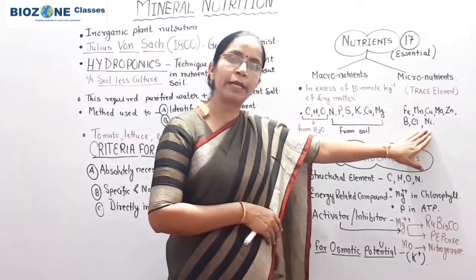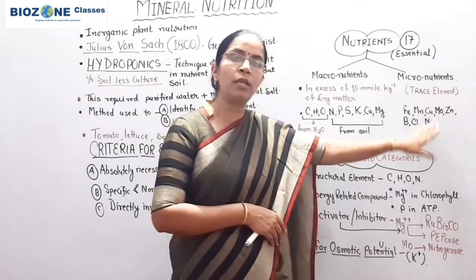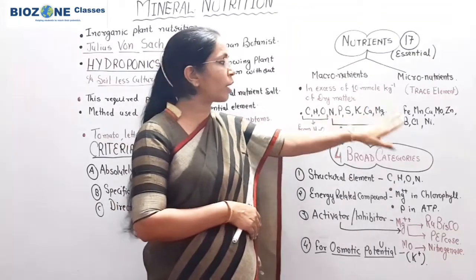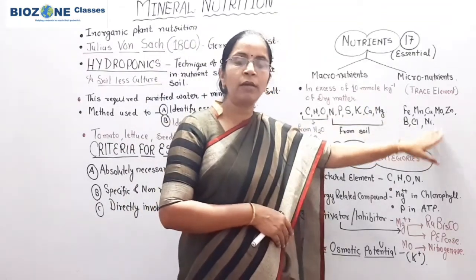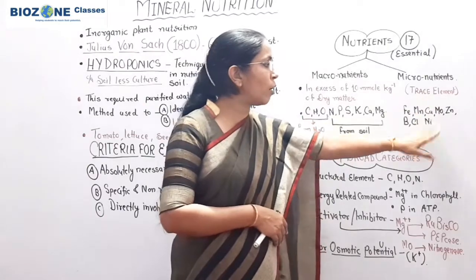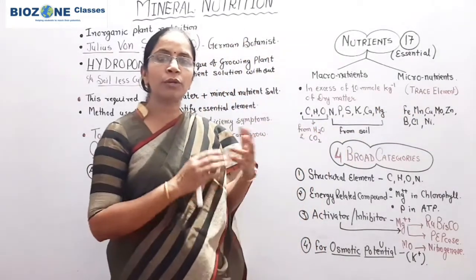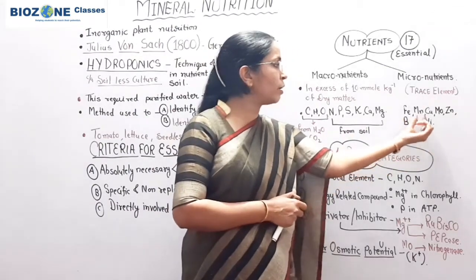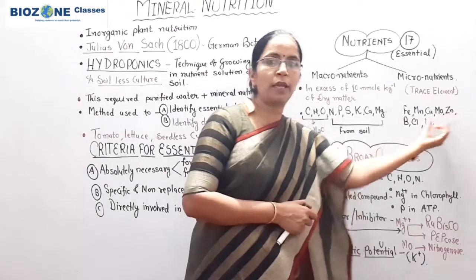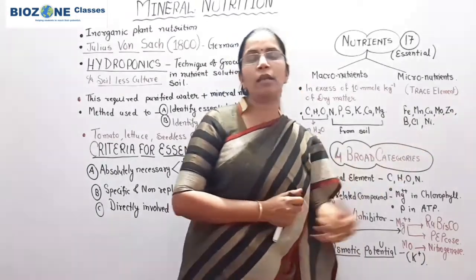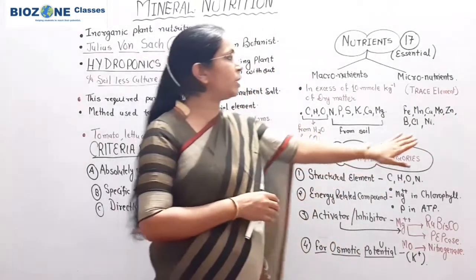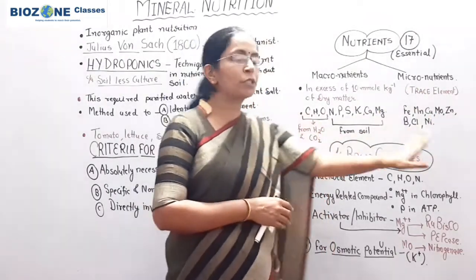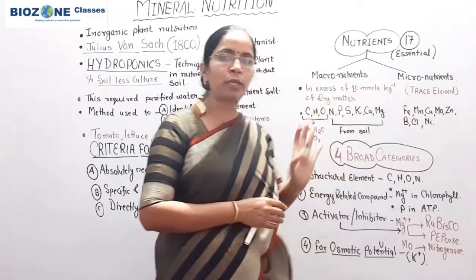Now we come towards the micronutrients: nutrients which are essential and required at less than 10 millimole per kg of dry matter or dry weight are called trace elements. अब यहाँ पे देखिए how many trace elements are there. तो trace element अगर आप यहाँ पे study कर रहे हैं, so here you remember these all are iron, manganese, copper, molybdenum, zinc, boron, chlorine and nickel. These elements come under the micronutrients. तो ये part आपको याद रखना है. Only this much part you remember, exactly you go through in this way only.